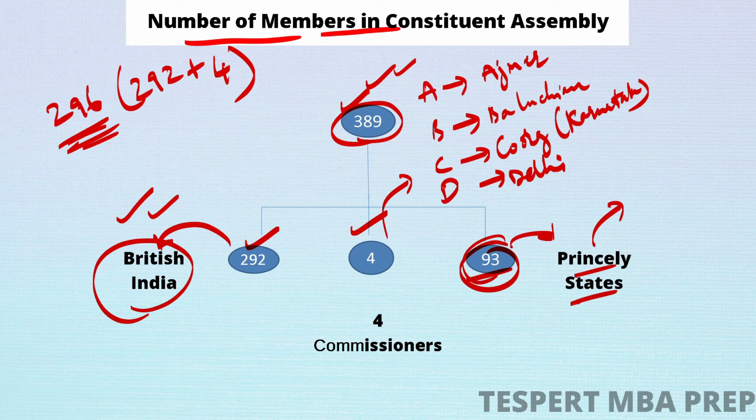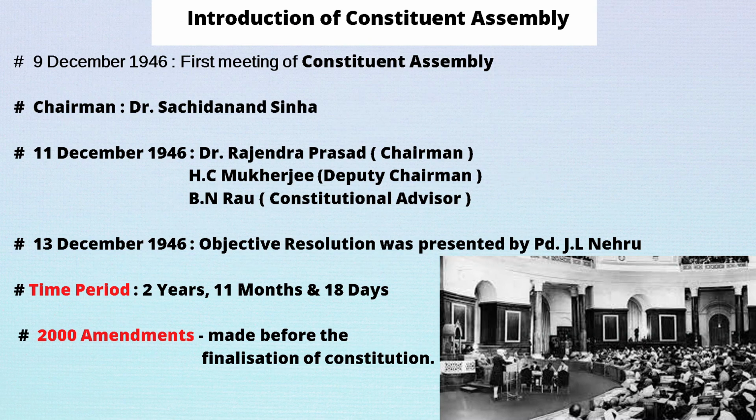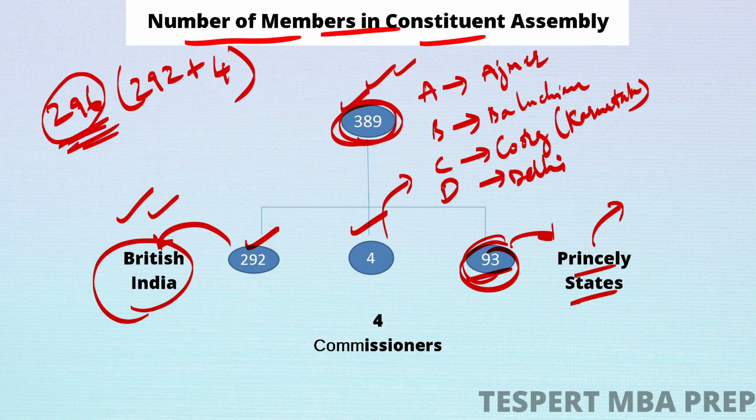So before independence, there were only 296 members in our Constituent Assembly, though 389 were elected and nominated. This is the condition before independence.